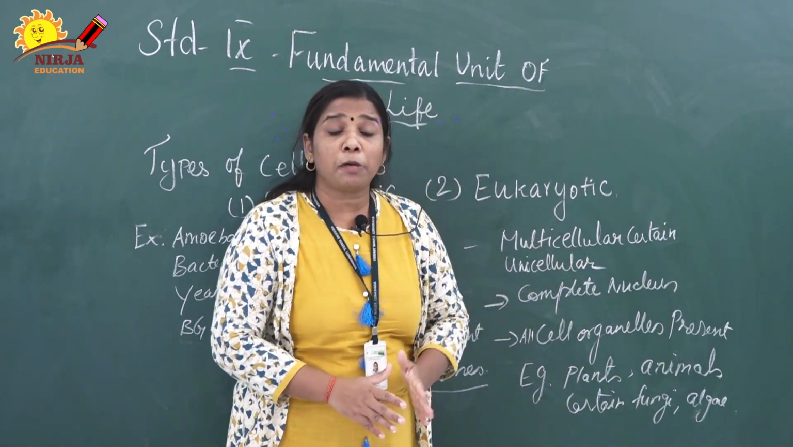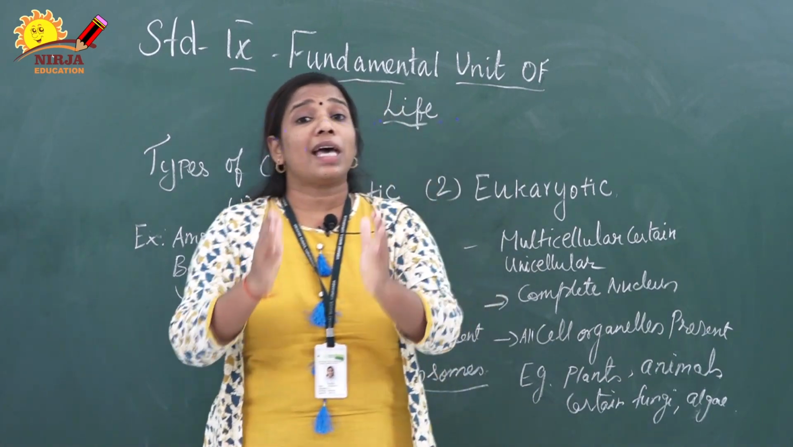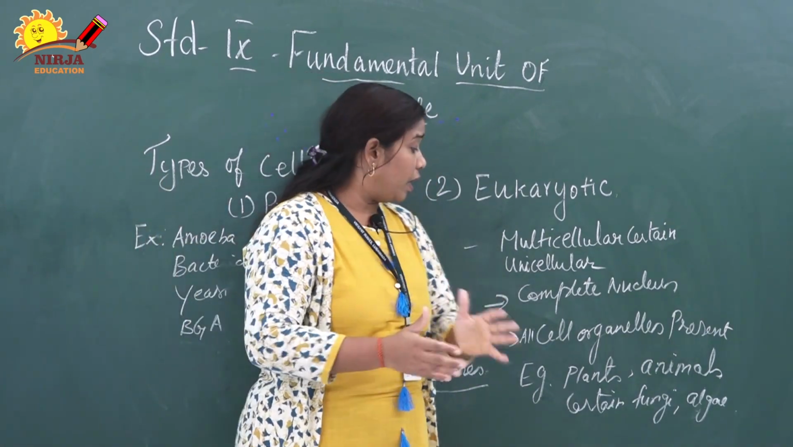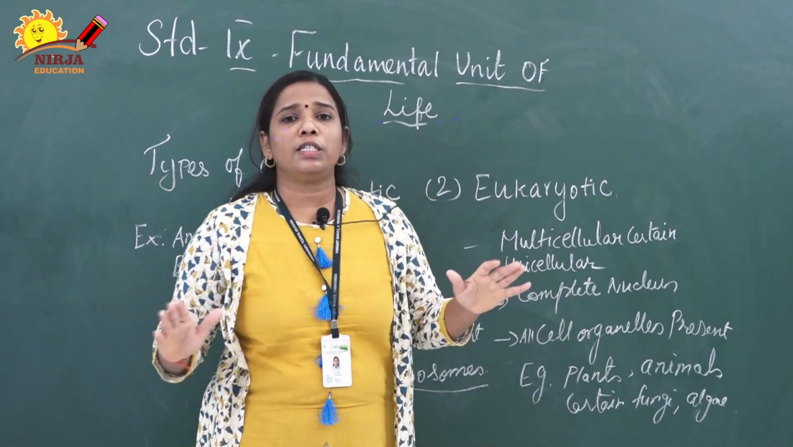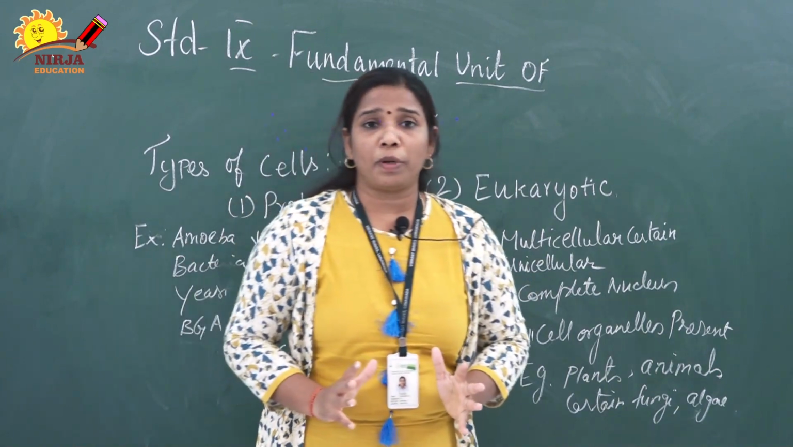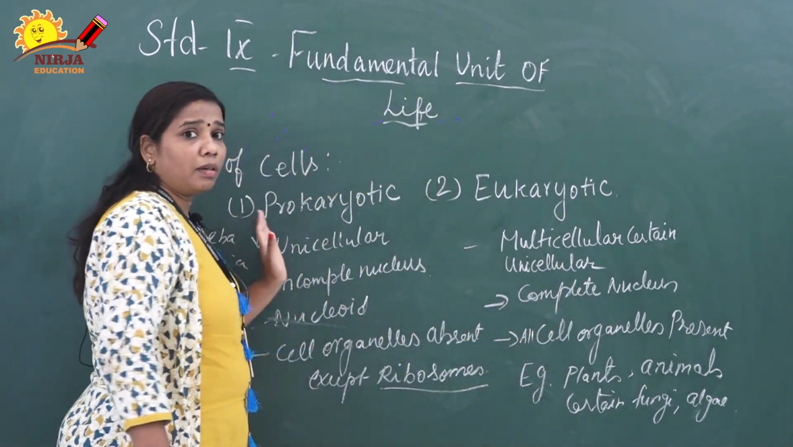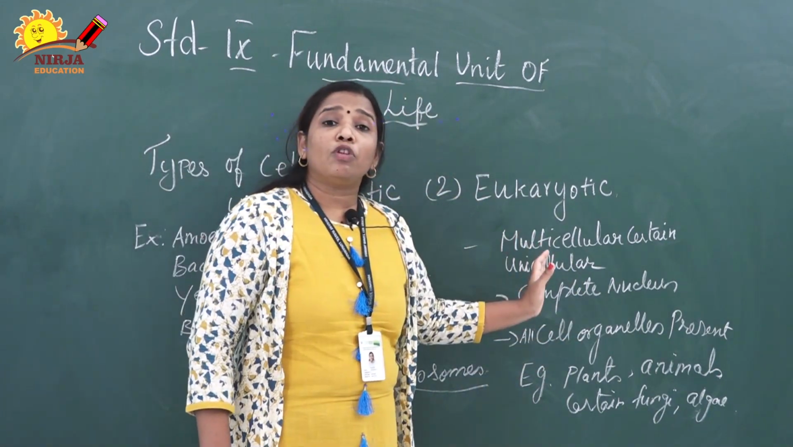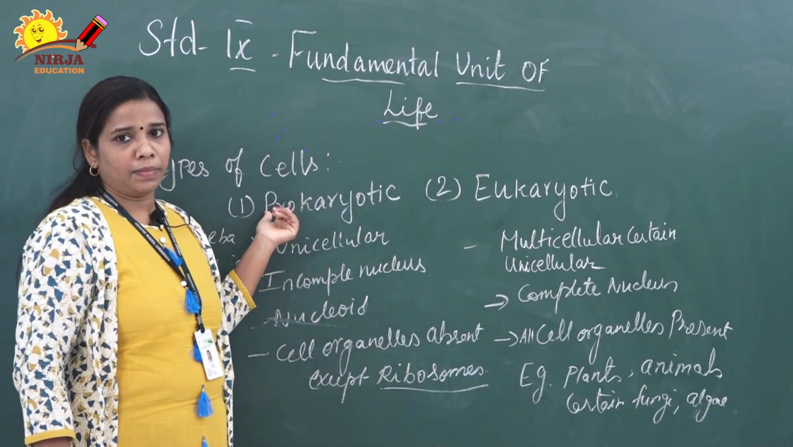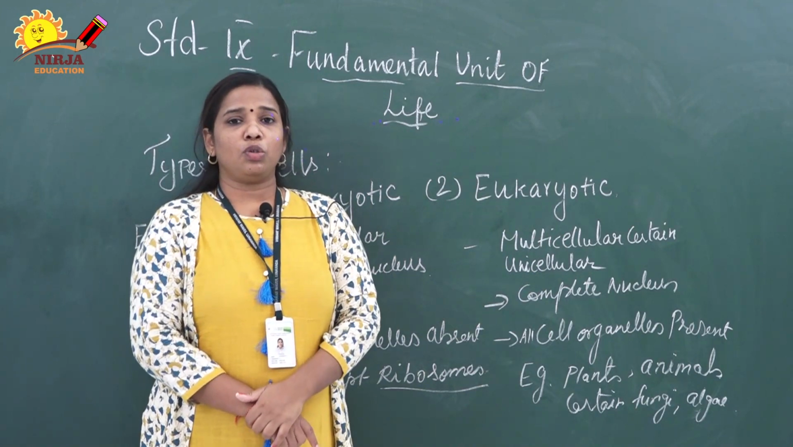Complete nuclear structure is present. Generally the cell size is bigger than the prokaryotic cell. All kinds of cell organelles are present, and many chromosomes are also present. Compared to prokaryotes, eukaryotes have a greater number of chromosomes. Here the number of chromosomes is less. I hope you have understood.